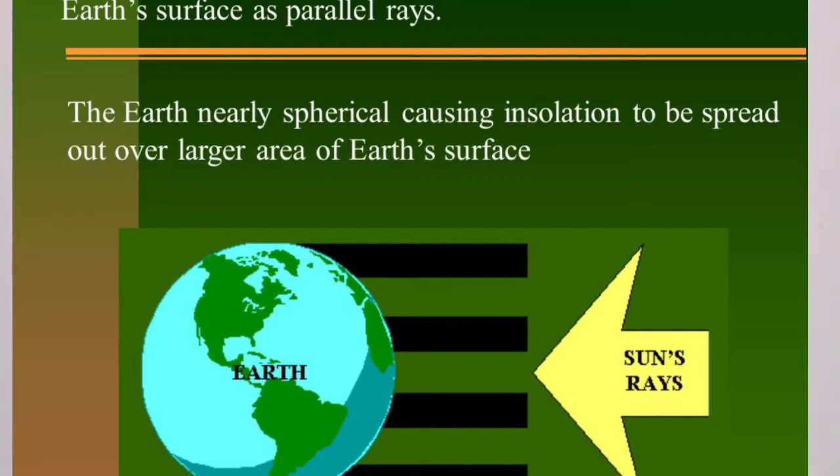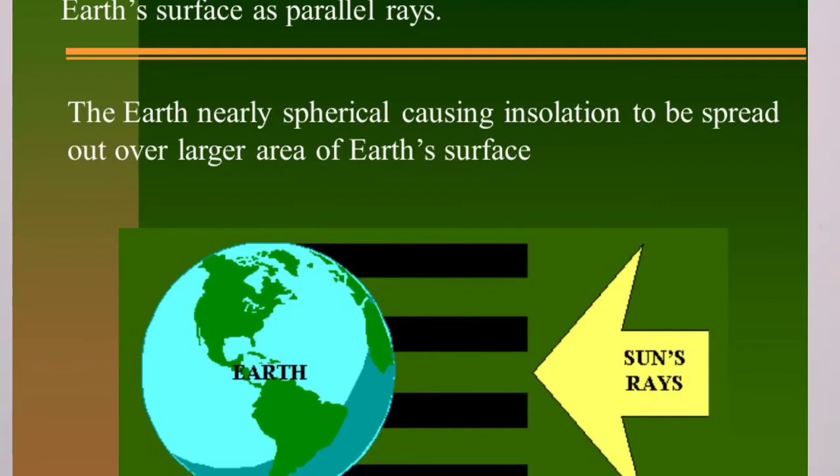Due to the Earth's spherical shape and due to curve, sunrays A occupy less area and B and C occupy more area. Hence, throughout the earth, distribution or spread of heat is uneven.